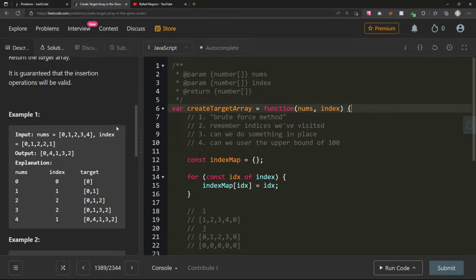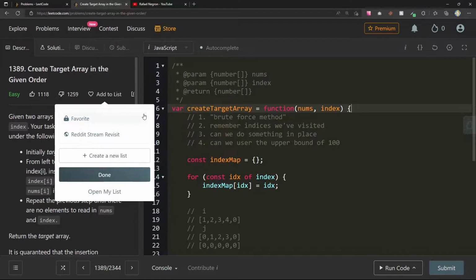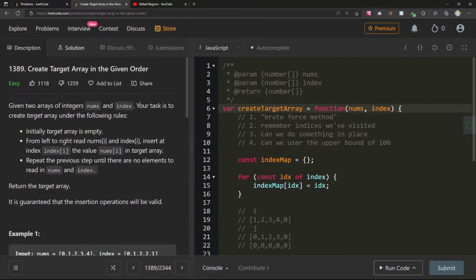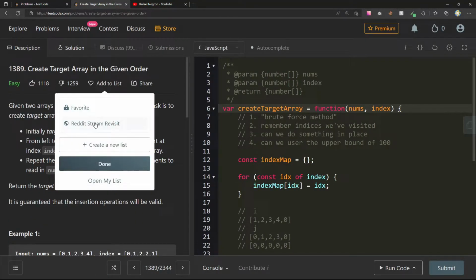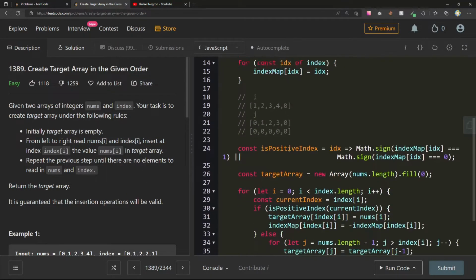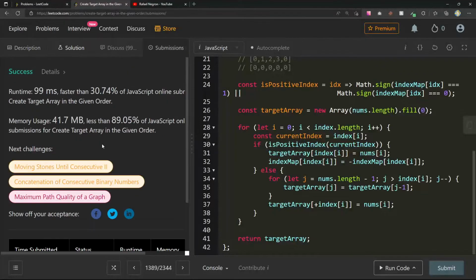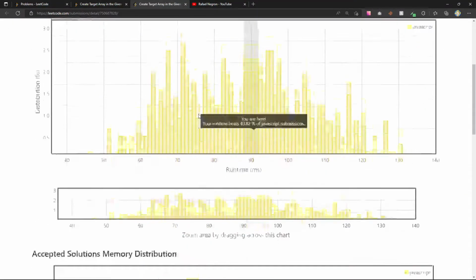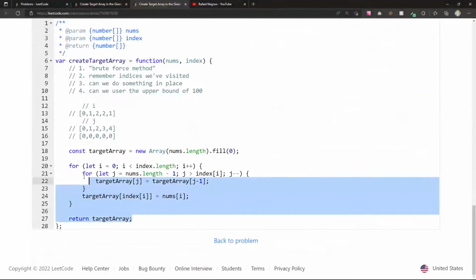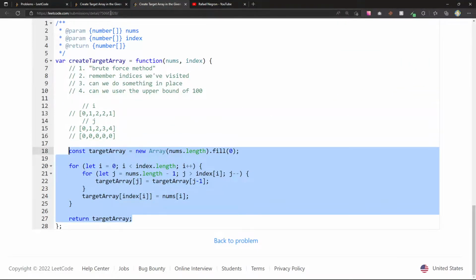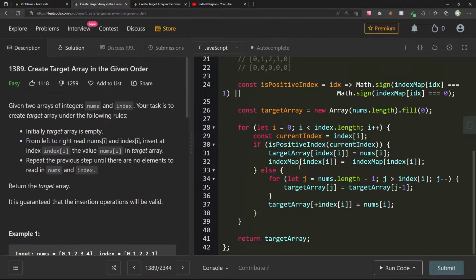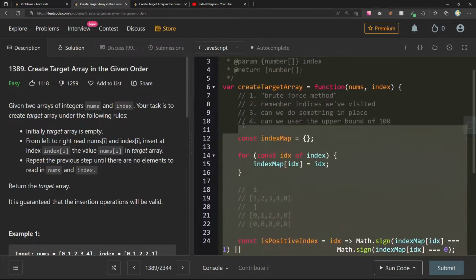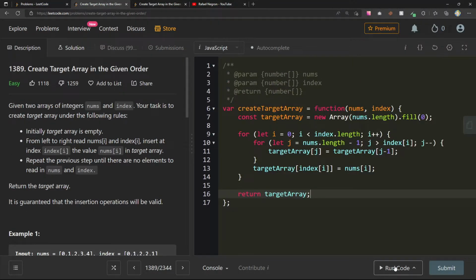I have a list of questions that I've been wanting to revisit, and I want to revisit this one because I know that we can do better, but I really do want to get to another one, so I'm going to add it to this Reddit stream revisit list I have. I think we at least got it accepted. Let's just copy this one. This is very, very brute force, I think, but it at least satisfies the question and gives us something that we can work with.